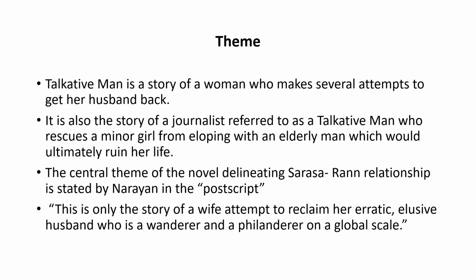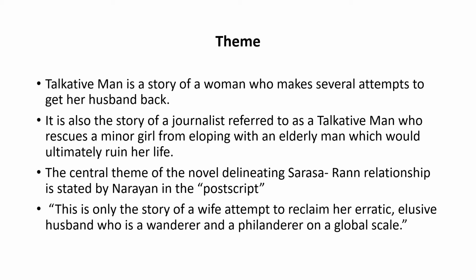Now, let us look at the theme of the novel. Talkative Man is a story of a woman who makes several attempts to get her husband back. So, the main theme of the story is about a woman who tries to bring her husband back. She makes several attempts to bring him back.